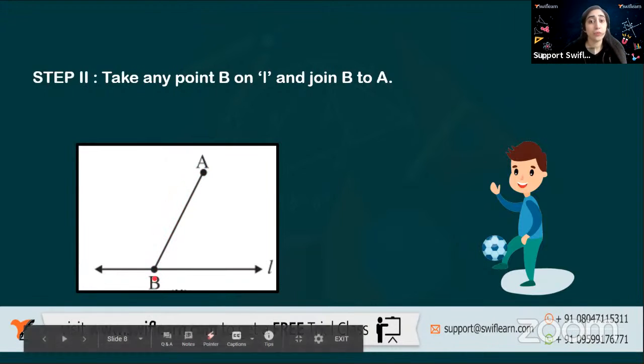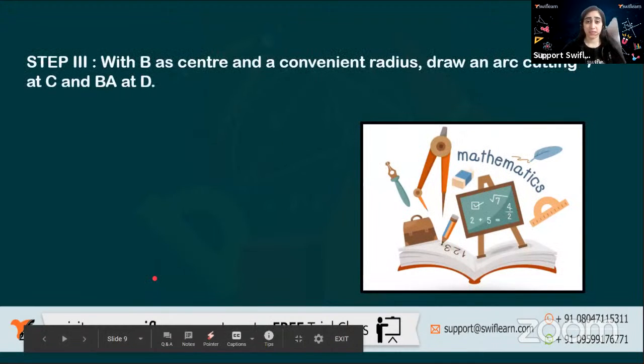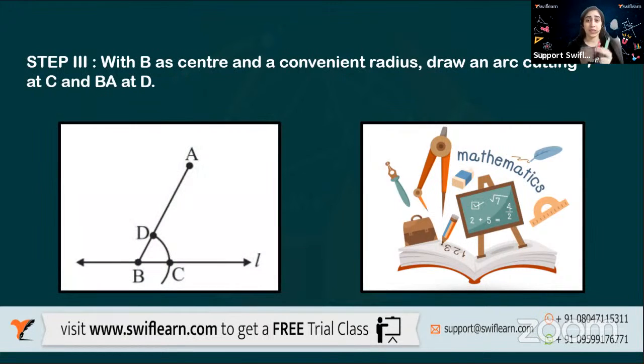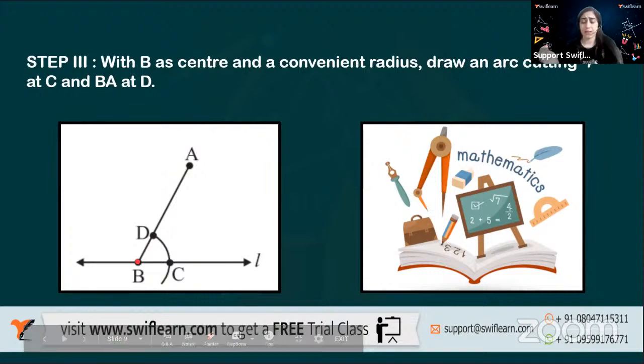Now, after this, what will you do? Make B as a center. We are trying to make an arc. So we'll take B as a center, meaning the pointed point of the compass. I can open it at any radius, meaning any size of the compass.